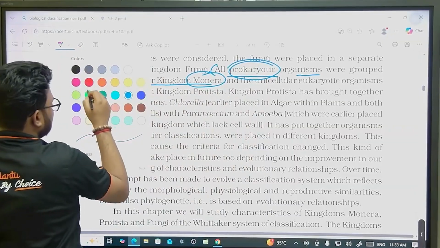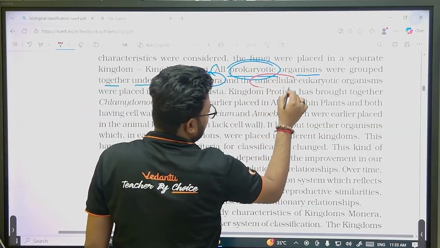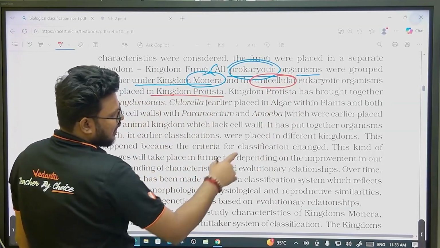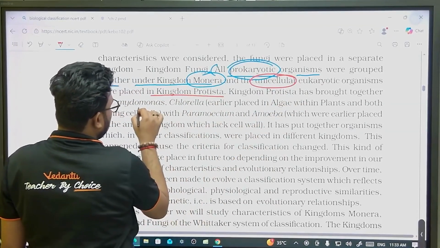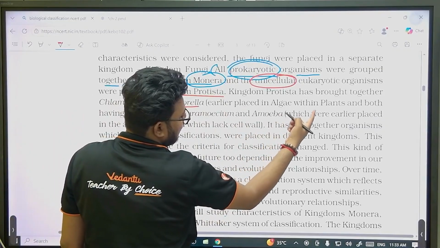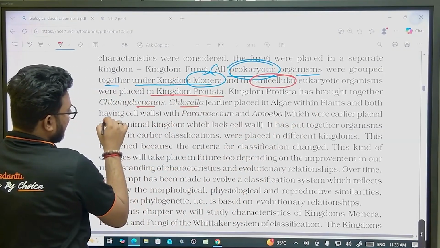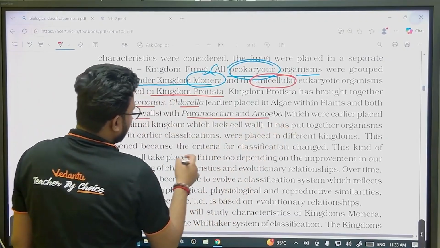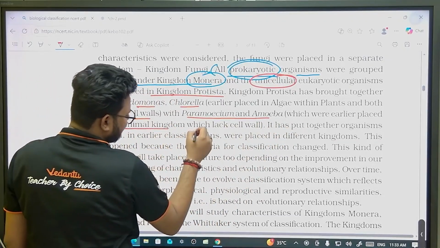And if we talk about eukaryotes, they were placed under kingdom Protista. Kingdom Protista brought together Chlamydomonas and Chlorella, earlier placed in algae within plants, and both having a cell wall, with Paramecium and Amoeba, which were earlier placed in the animal kingdom and lack a cell wall.